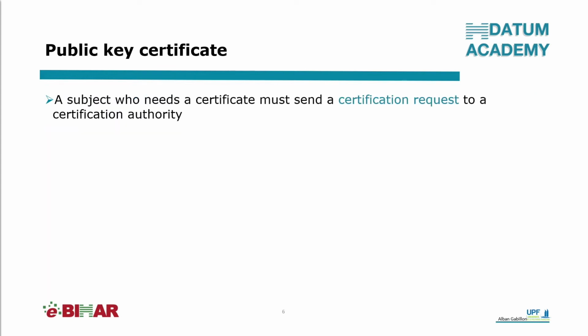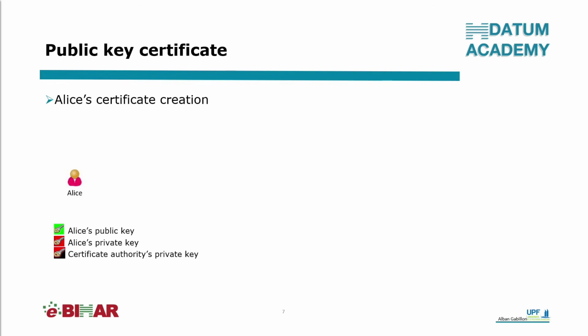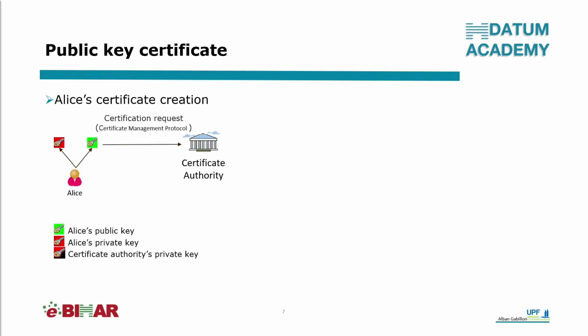A subject who needs a certificate must send a certification request to a certification authority. And the certificate request should include the subject's public key and the subject's identification data. In this animation, I will show how Alice can request the creation of a certificate for herself. So first, Alice generates a pair of keys, a private key and a public key. Then, Alice issues a certification request to a certification authority, and she joins her public key to the request.